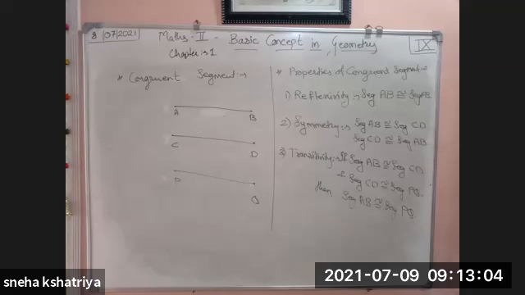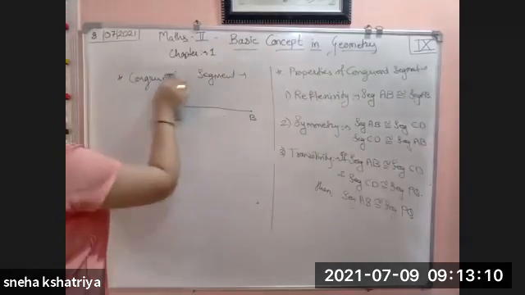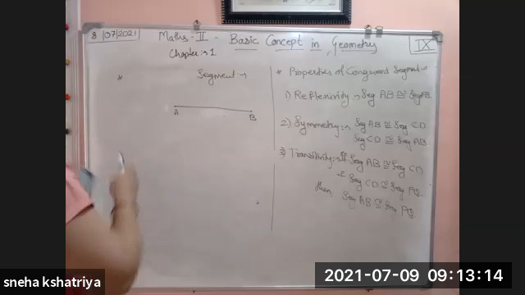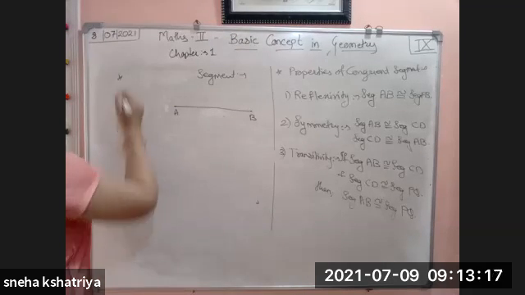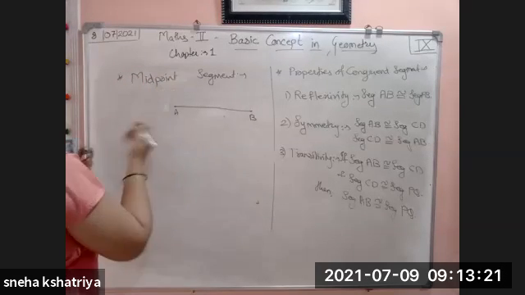Then, what is the next part? That is the midpoint of a segment. What is the midpoint of a segment? Congruence is done. Now midpoint. We have seen already what midpoint means.